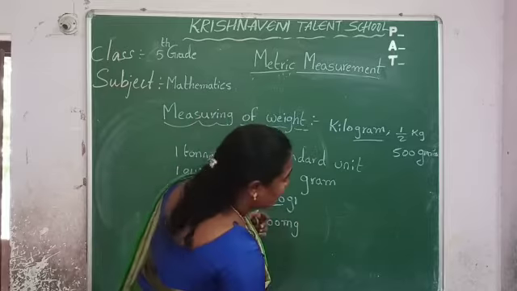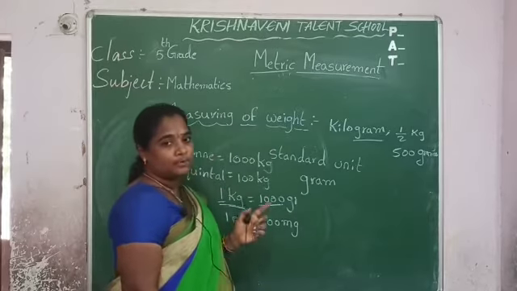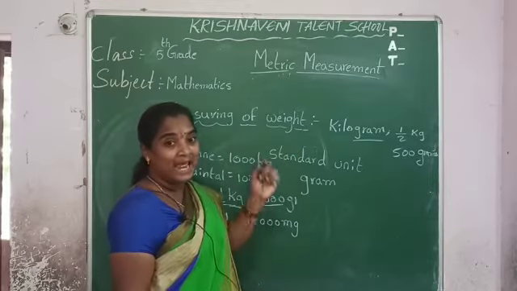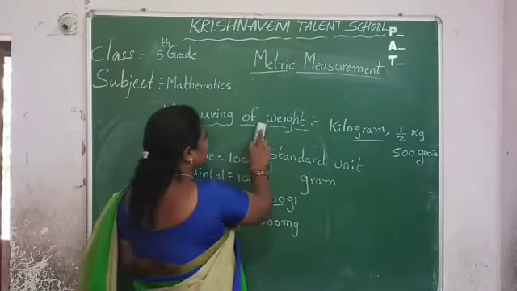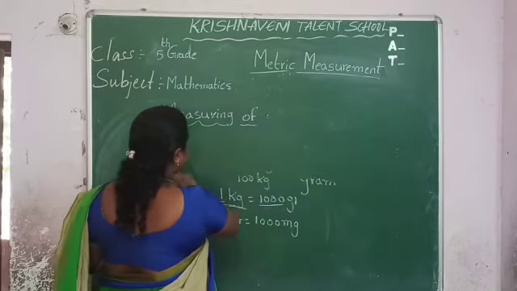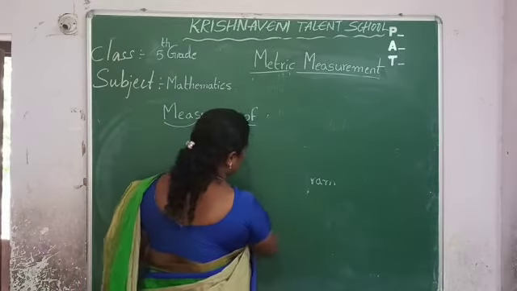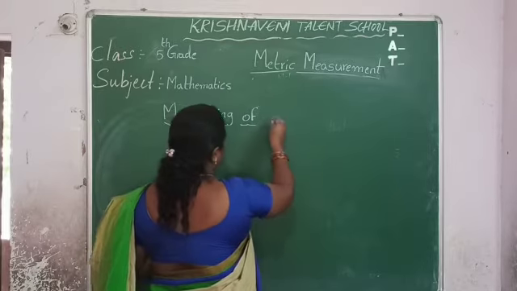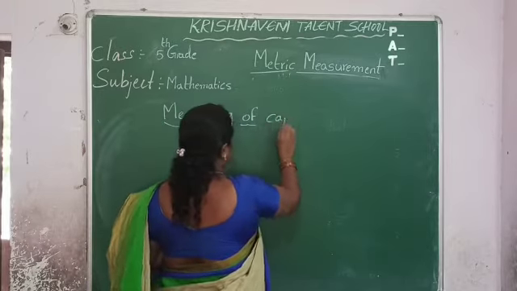Same, there also bigger is kilo, smaller is milli. In place of gram, what is the standard unit for measuring capacity? Liter is the standard unit for measuring capacity.